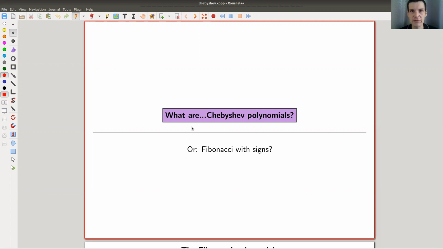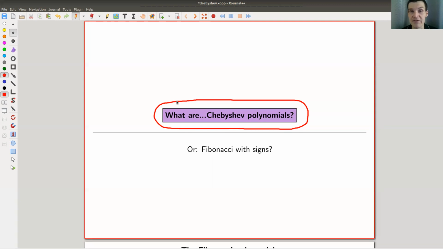Okay, welcome everyone to my continuation of what are my favorite theorems, my very biased collection, as usual. Today, actually, not really a theorem, because there is just no way to choose any nice theorem about the Chebyshev polynomials, because there are too many nice theorems about Chebyshev polynomials. So I would rather explain what Chebyshev polynomials are from my biased point of view and pick out my favorite jewels among the many theorems about Chebyshev polynomials.